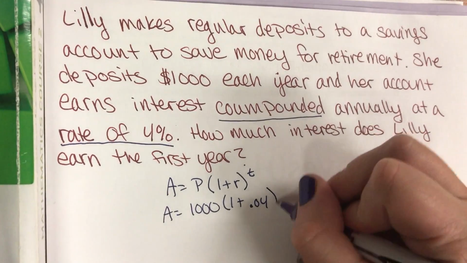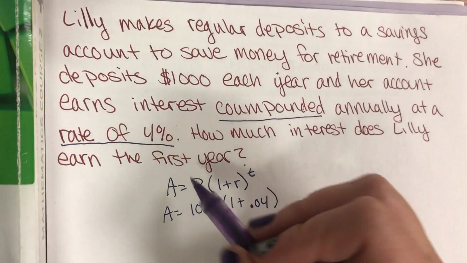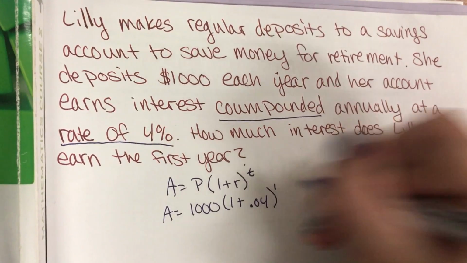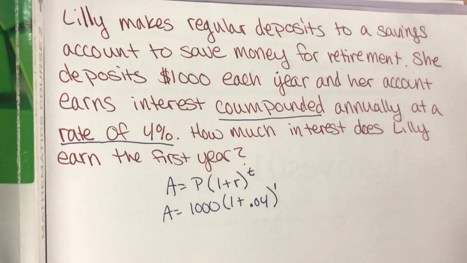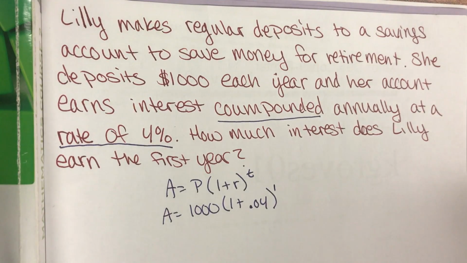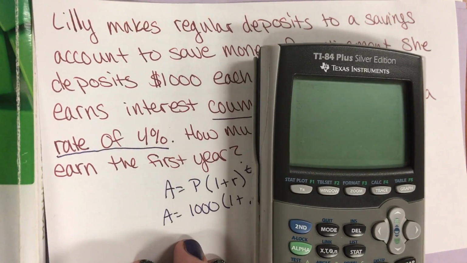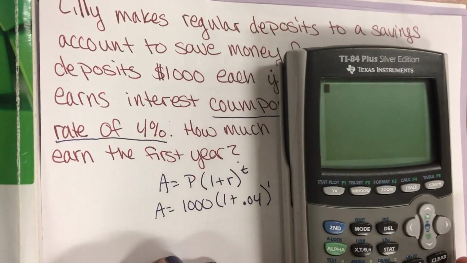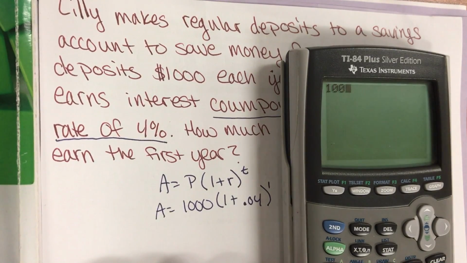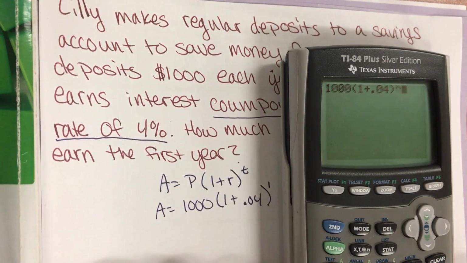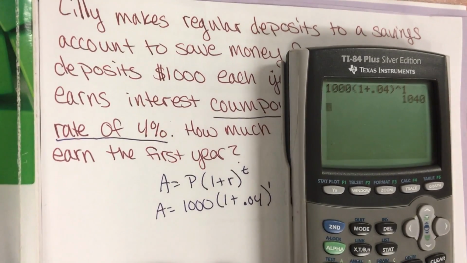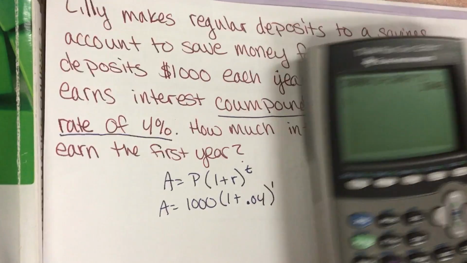And then how much time? First year, for 1 year. So to the 1. Now, all I have to do is plug this into my calculator. Do you have your handy-dandy calculator, Miss Green? Oh, yay. And be thankful that you have a calculator because 7th grade doesn't, and they do this. So be thankful you have yours. 1,000 times 1 plus 0.04, little caret button, to the first power. Okay, so it gives me 1,040. Miss Green, am I done? Nope. Why not?